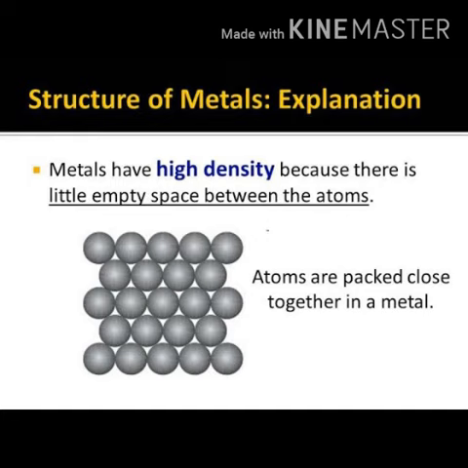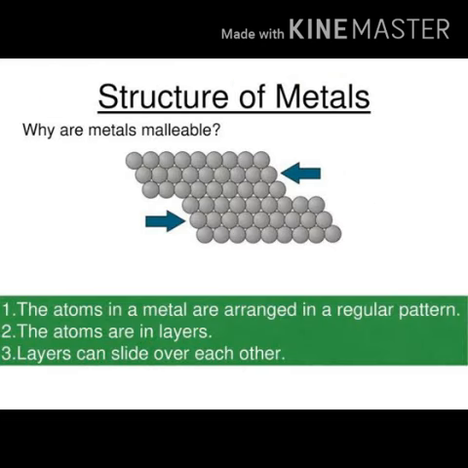Atoms in metals are packed closely together. That's why most metals are much denser than non-metals. So the first property of the metal is metals have high density because there is a little empty space between the atoms. Second property of the metal is that metals are malleable and ductile.